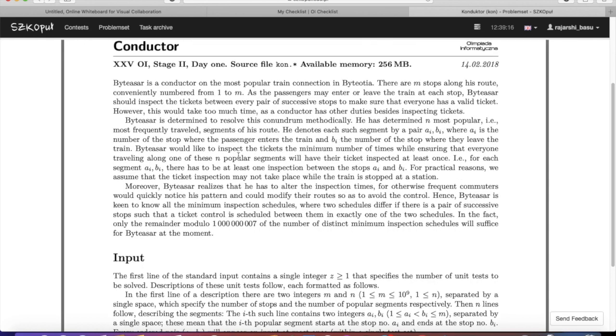Now the conductor has determined n popular segments of his route. Each segment is denoted by a pair Ai to Bi, where Ai is the stop where the passengers enter the train and Bi is the number of the stop where they leave the train. Now the conductor would like to inspect the tickets the minimum number of times while ensuring that everyone traveling along one of these n segments will have their ticket inspected at least once. He also wants to know in how many ways he can alter the inspection times.